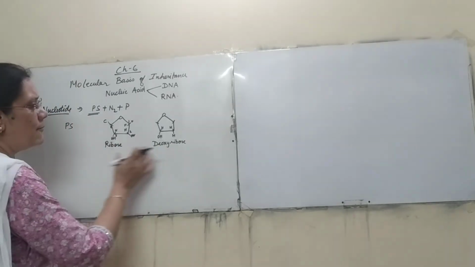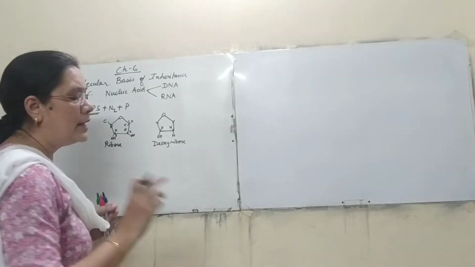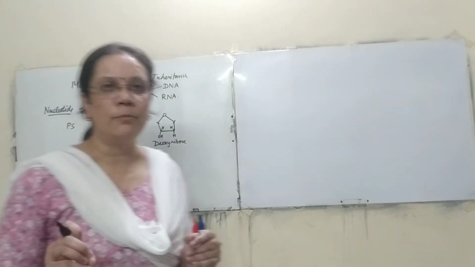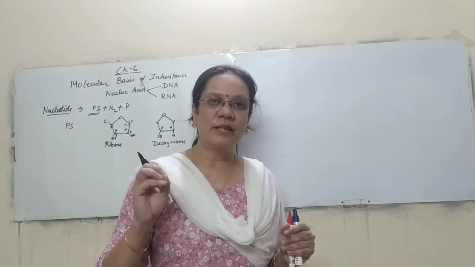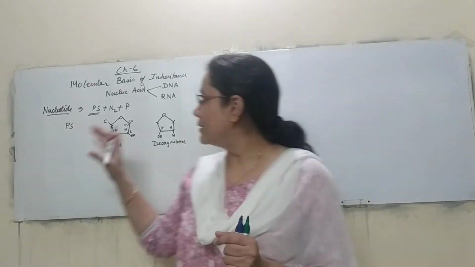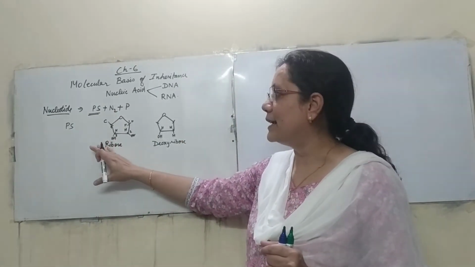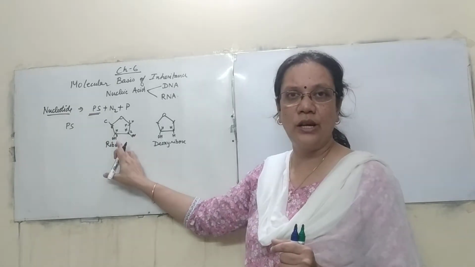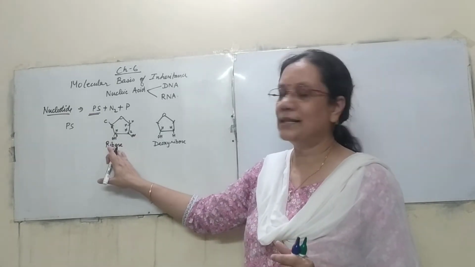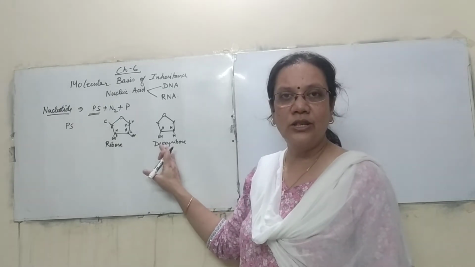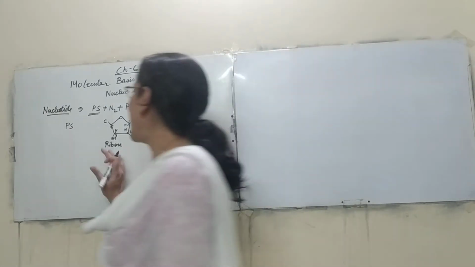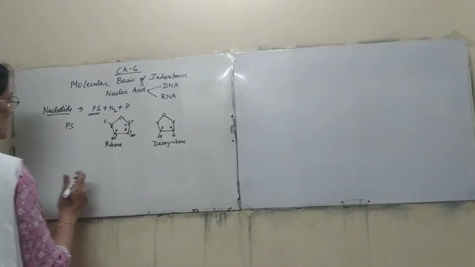Now which of them will be more stable? It depends on the number of functional groups. If the number is more, that compound becomes more unstable. So you can see here the ribose, which has two functional groups, is much more unstable compared to the deoxyribose. Coming to the next part, that is the nitrogenous base.